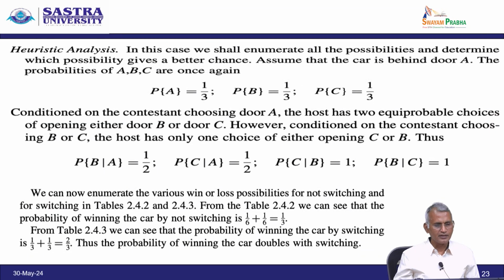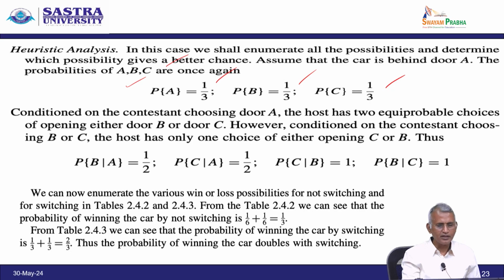So, this is the analysis we can do, and further we have to do the heuristic analysis. In this case, we shall enumerate all the possibilities and determine which possibility gives a better chance. Assume that the car is behind the door A. The probability of A, B, C are once again probability of A equal to 1 by 3, B is also 1 by 3 and C is also 1 by 3.